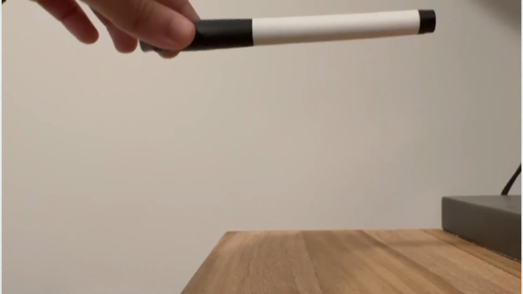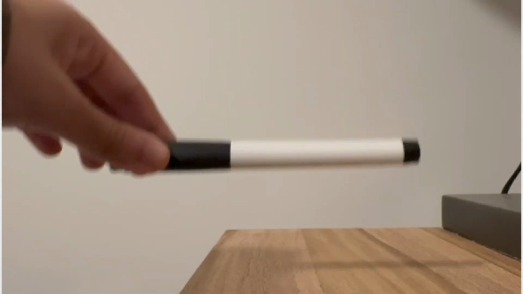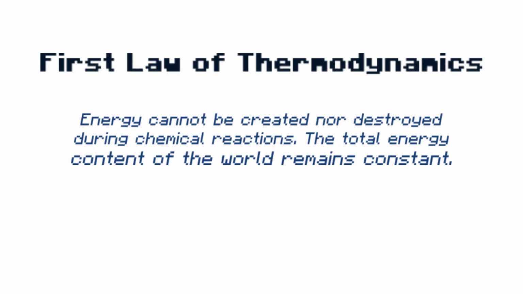By picking this up, I'm putting the effort into carrying it higher. This may not seem evident since it's literally a marker and I'm very strong and buff and everything, so it doesn't make a difference to me. But if I was picking up something heavier, it'll probably be more obvious. But even if I don't realize it, there is energy being used here. So the point is, the law was never broken. So that's the first law of thermodynamics in a nutshell with regards to kinetic and potential energy for you.